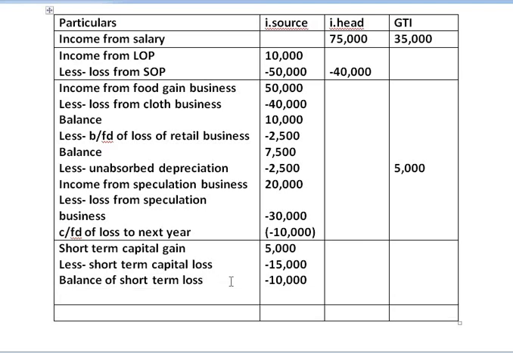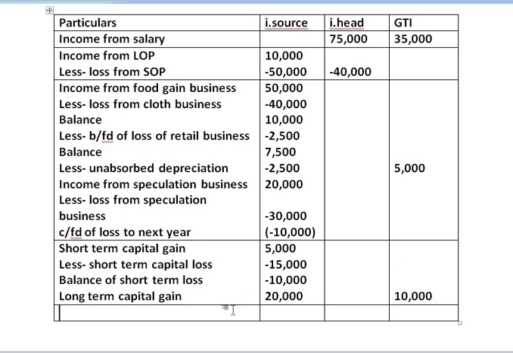Now we will see if there is any capital gain. Yes, we are given long term capital gain amounting to rupees 20,000. So long term capital gain, and the amount is 20,000. This 20,000 is taken in inter-source column, and now we can set off the short term capital loss worth rupees 10,000. Now after setting off 10,000 with 20,000, we get a positive figure of rupees 10,000, which is taken directly to gross total income column.